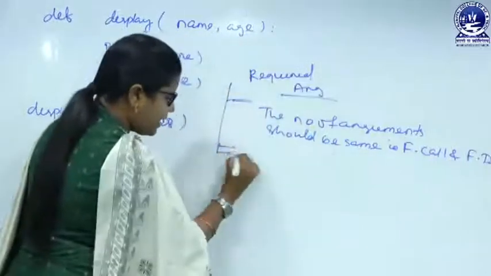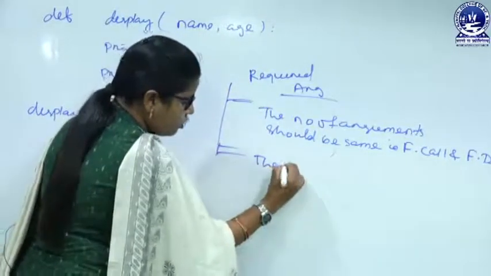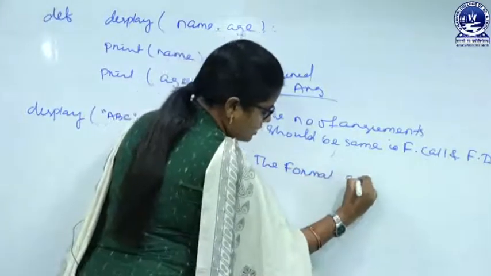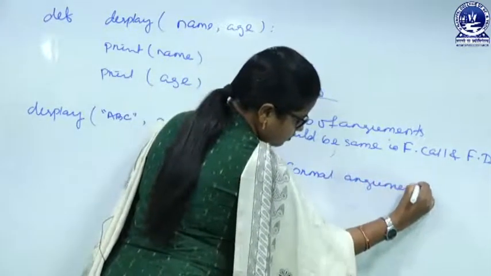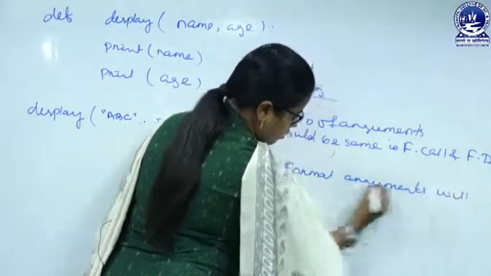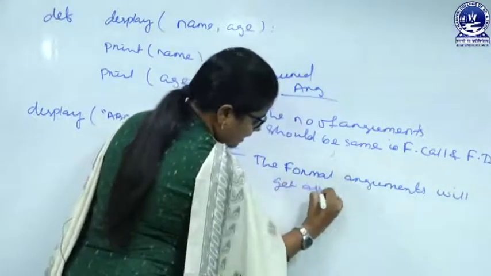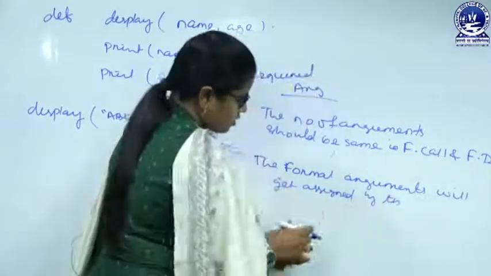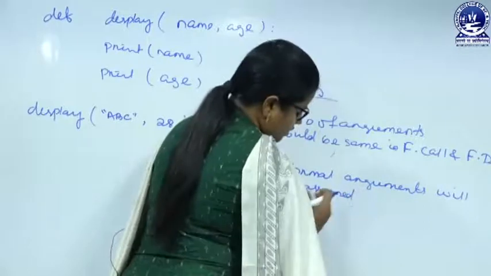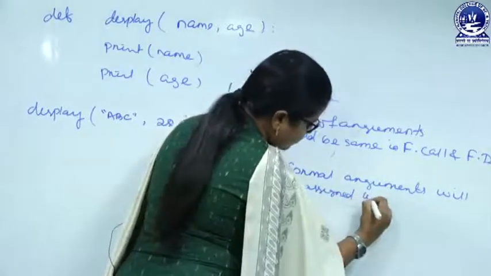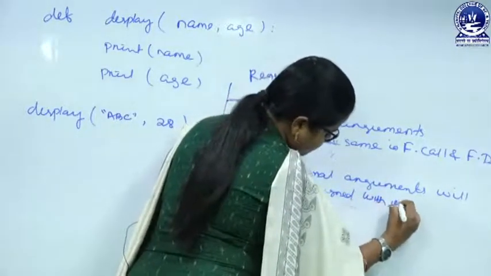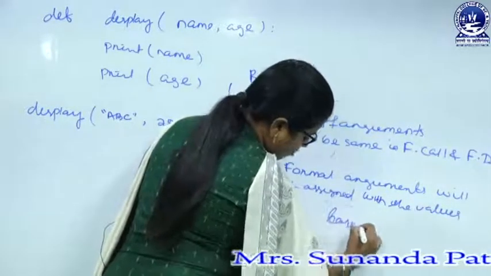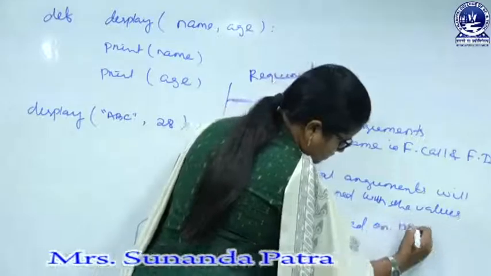And the second one is the formal arguments will get assigned with the values based on position.